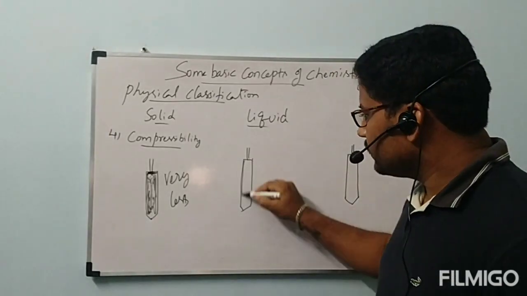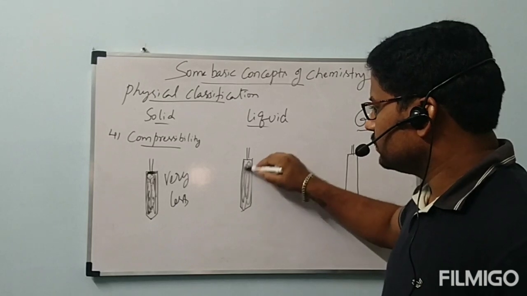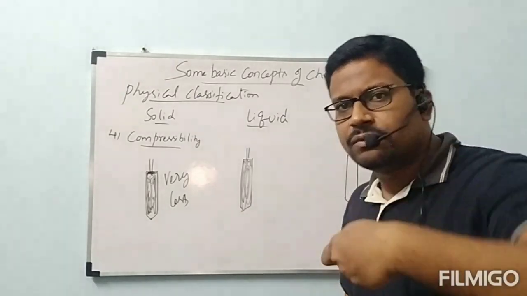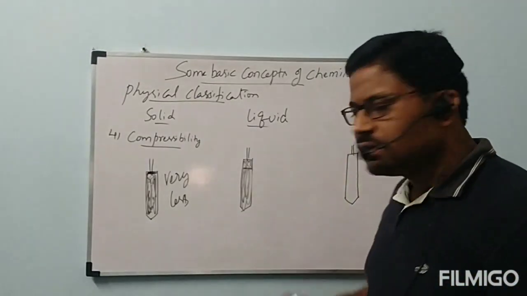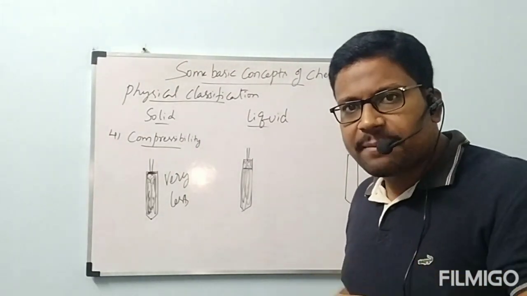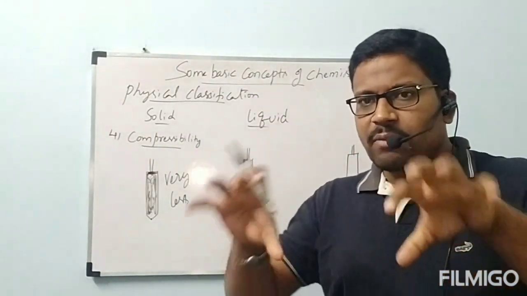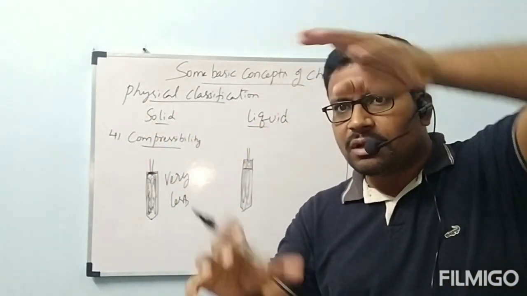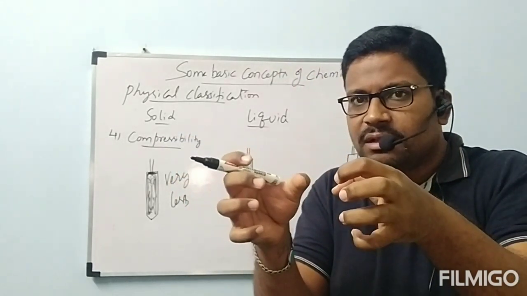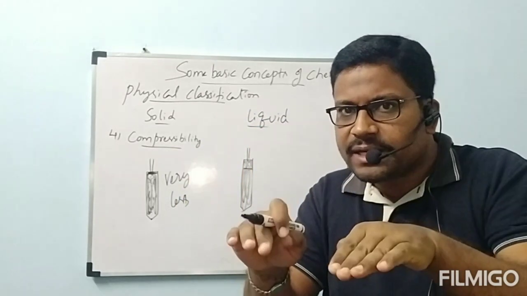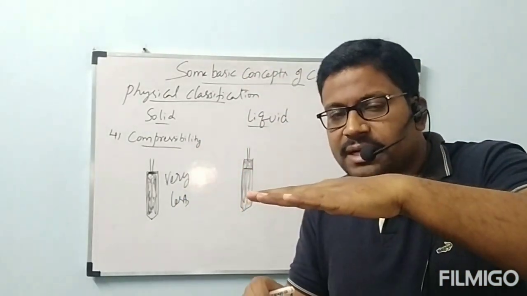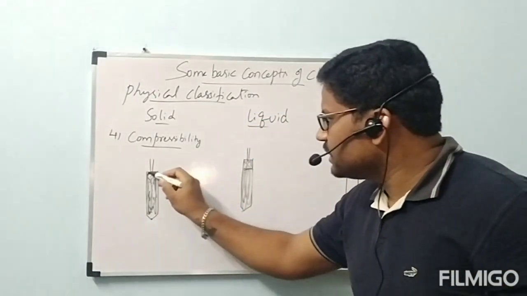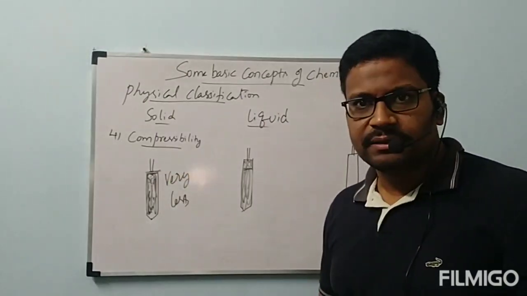Now I took water here. Fully I took water. Now I am applying a piston. A little bit we can move, up to this much extent. This piston will go inside. Why is it happening like that? Because in water the molecules are a little bit far away from each other. When we apply pressure from outside, from above, these particles come a little bit closer. When they come closer, the volume will be reduced. Then the piston will go inside, but not very high. It will be up to some extent. Previously, with the solid, it did not even move. Here only the piston is present.